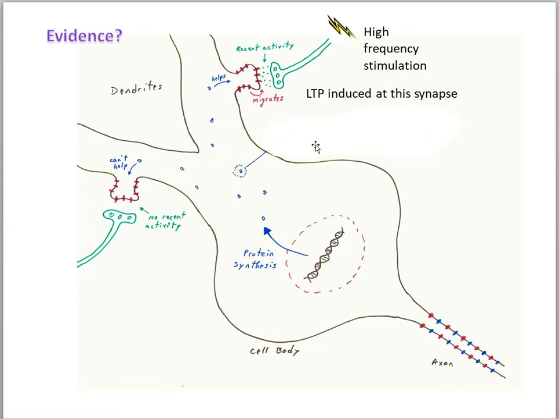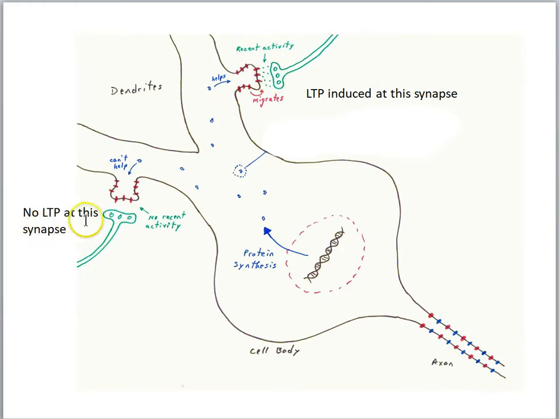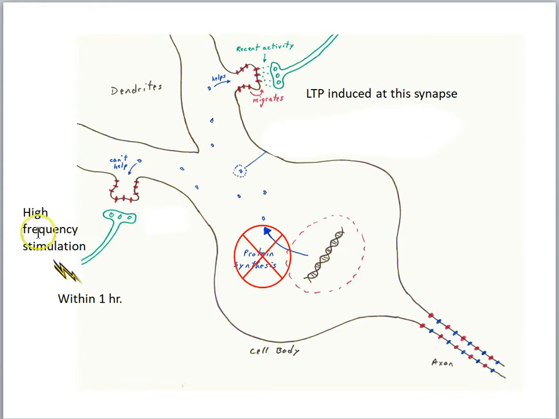Here's one of the early experiments. So researchers sent high-frequency stimulation down this pathway here at this synapse, inducing early LTP and late LTP. And they didn't do anything here. And we know that there's going to be no LTP at this synapse. In fact, they found no LTP here. They did find LTP here. Now they're going to do something interesting.